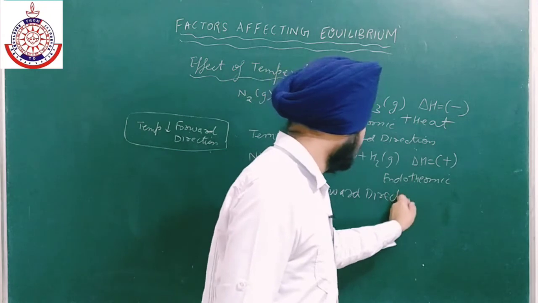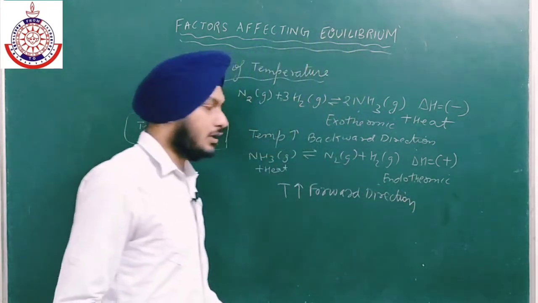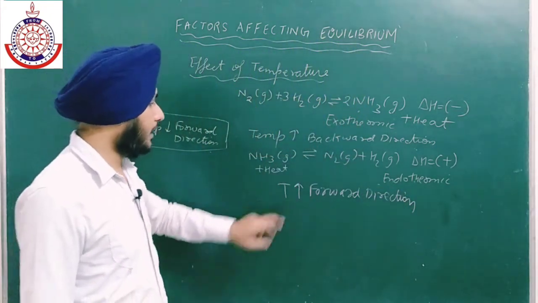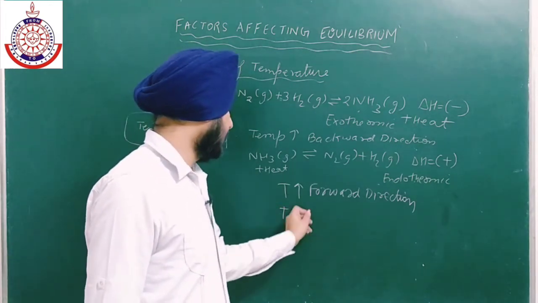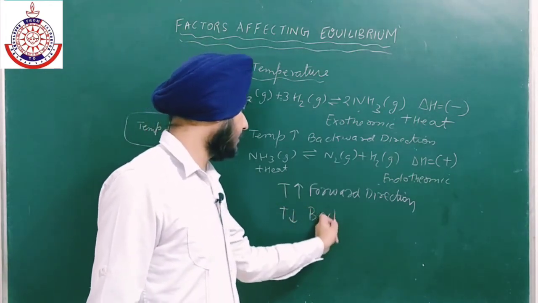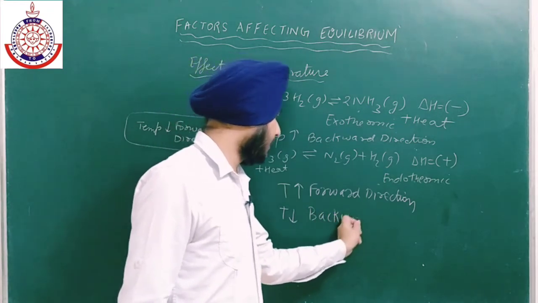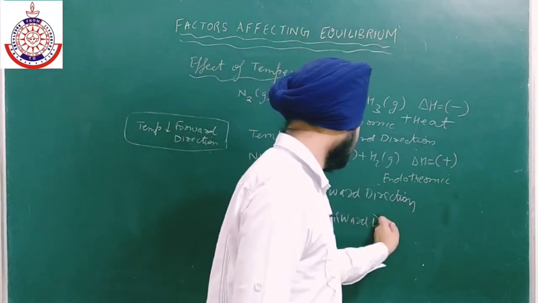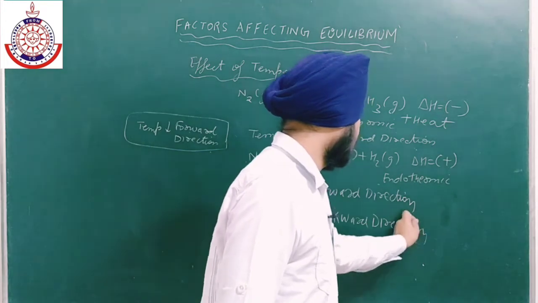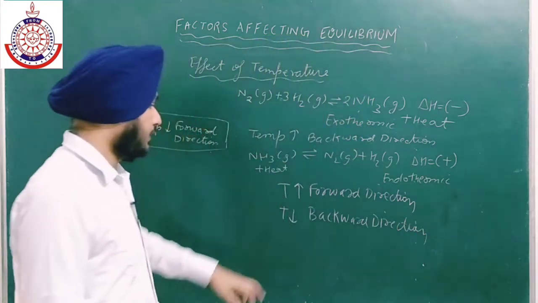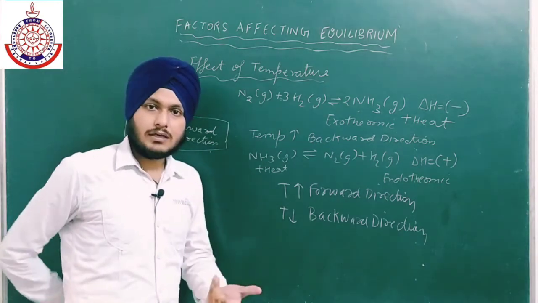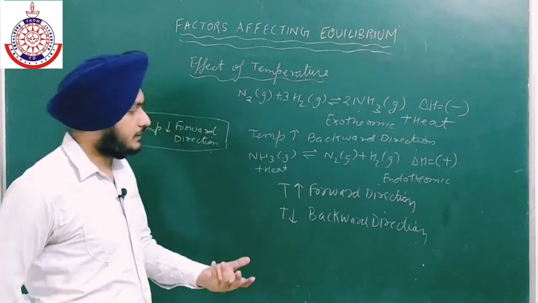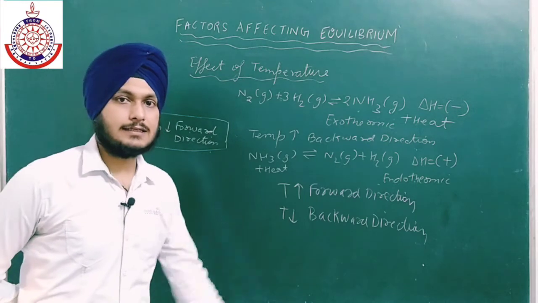So the conclusion is that in case of endothermic reactions, we have to take high temperature. And if we decrease the temperature, this will favor the backward direction. Why does this favor the backward direction? Because if we are decreasing the temperature, according to Le-Chatelier principle, the equilibrium will shift in that direction where the temperature is high.